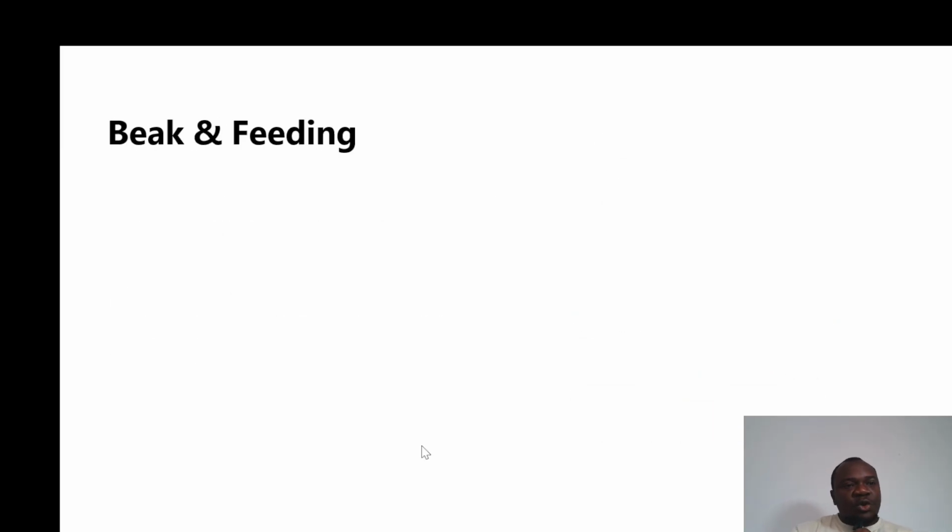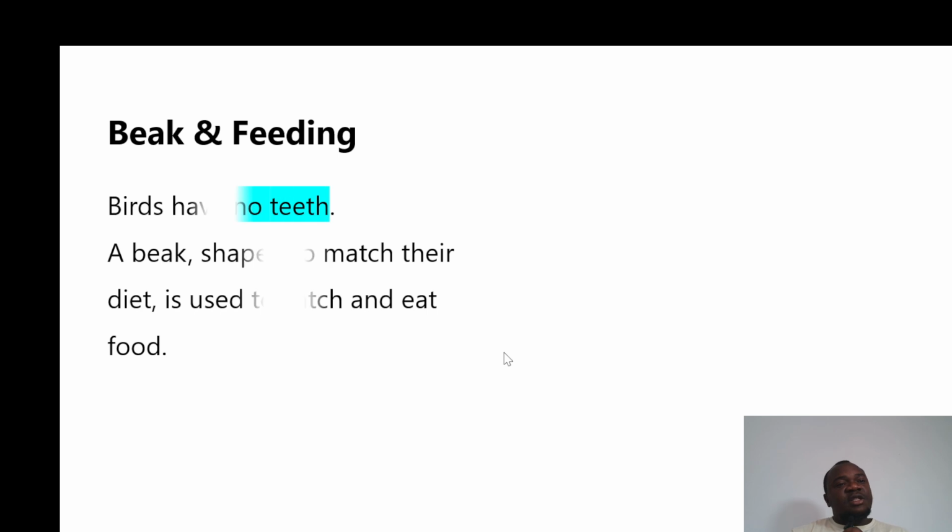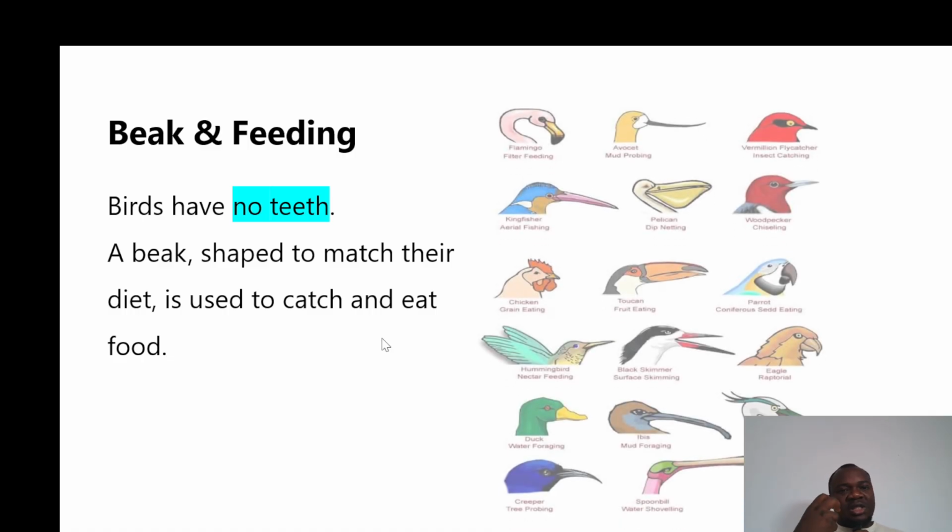It's very important for us to know that they have a beak and they use the beak for feeding. Don't forget they don't have teeth, so they use the beak for feeding. They feed on grains of different kinds, and some aves feed on worms also. The beak is shaped to match the diet. Some aves have a very long beak. They can go into the water and catch small fish and feed on it. So it actually matches the diet.